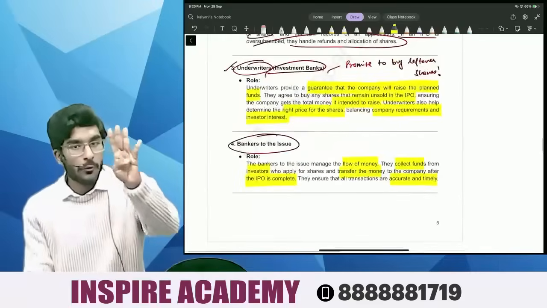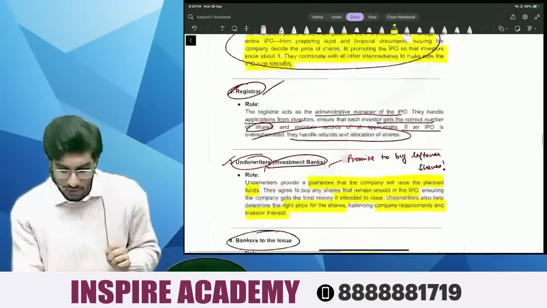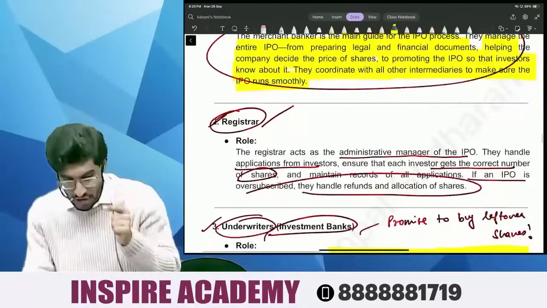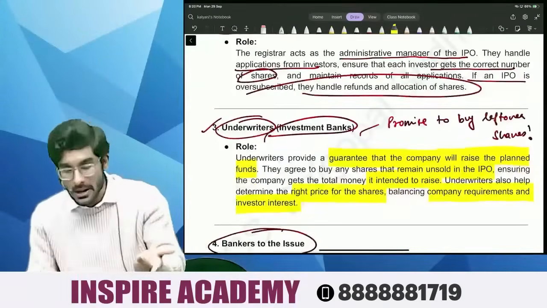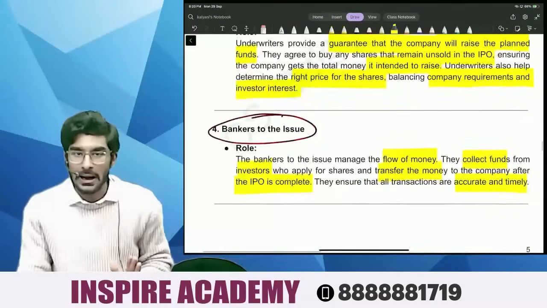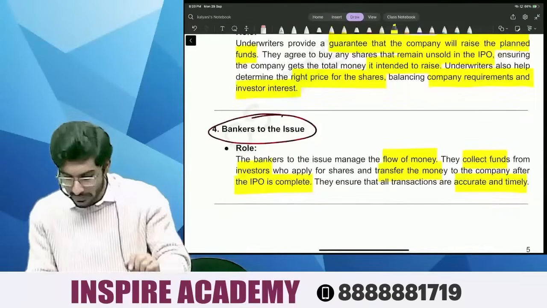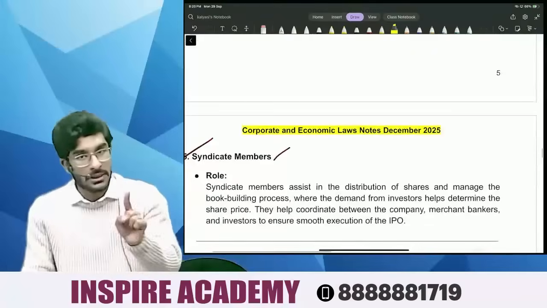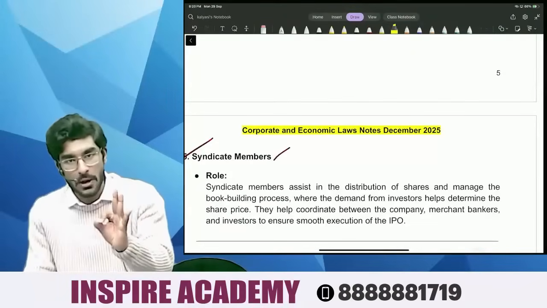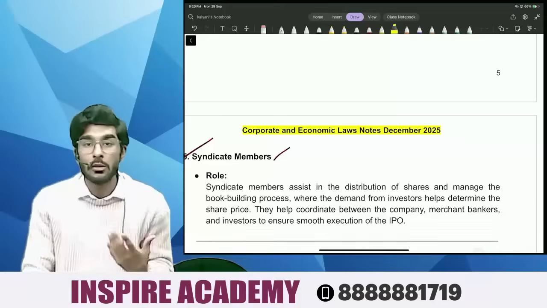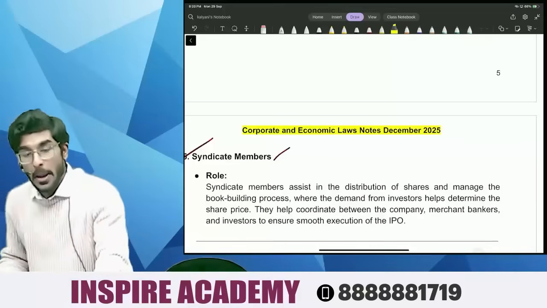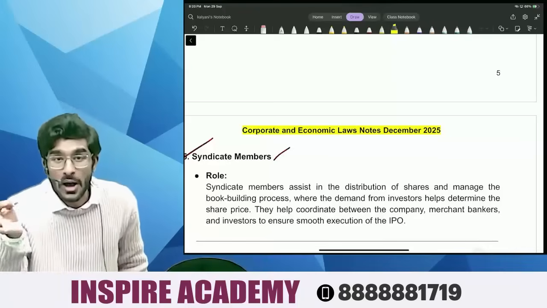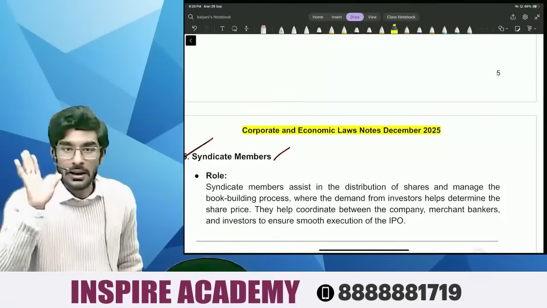So, people, 4 key intermediaries we have understood. Number 1 is merchant banker. Number 2 is registrar. Number 3 is underwriter. And number 4 is bankers to the issue. Now, people, before you even touch this syndicate member topic, I'm going to explain to you a concept of how the price of shares is determined in an IPO.